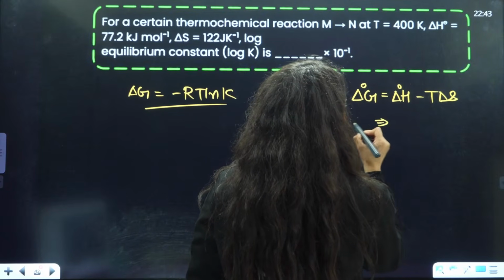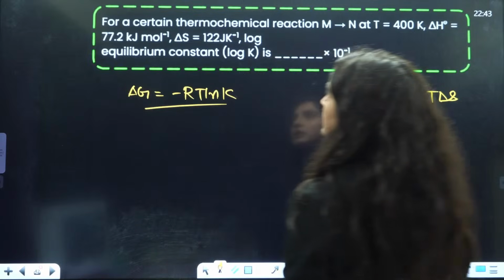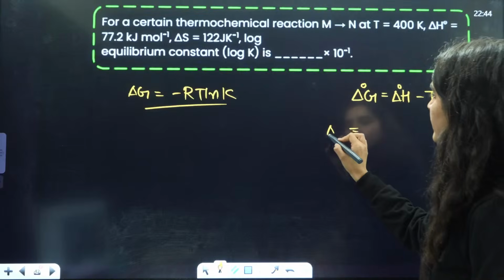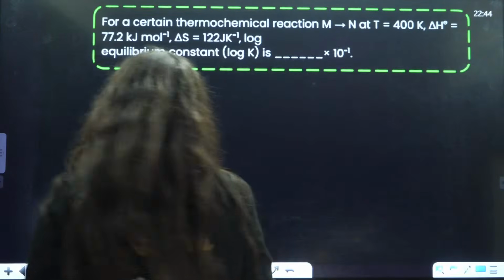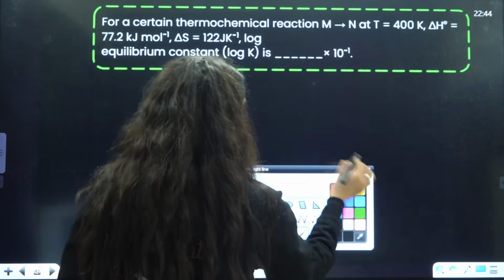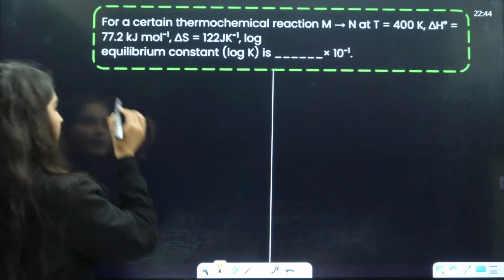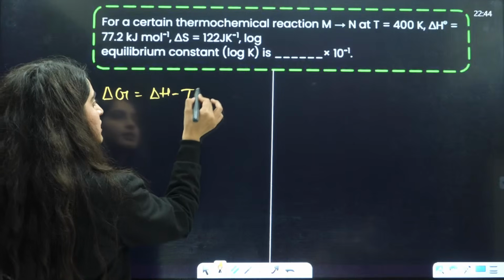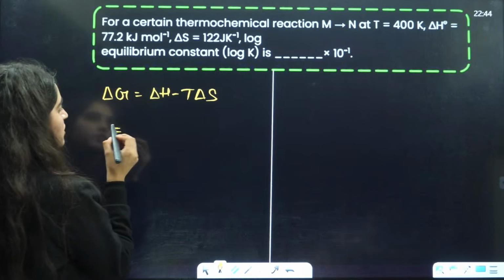So, the answer is going to be, just put the values here and do the calculation. I'll just do it here only. I'll divide it into 2 pages, right? So, delta G is equal to delta H minus T delta S, that is the Gibbs-Helmholtz equation.